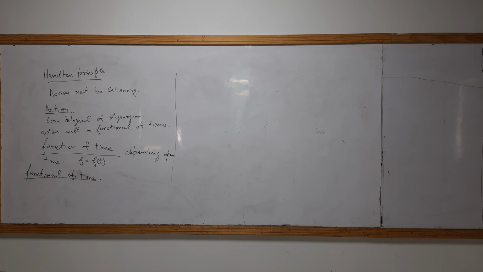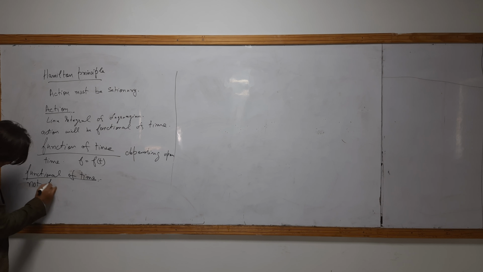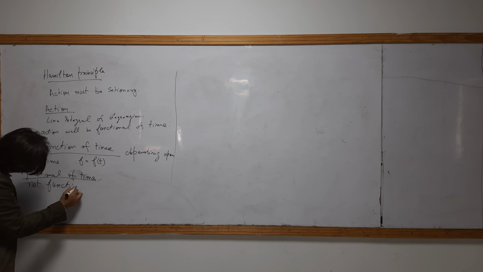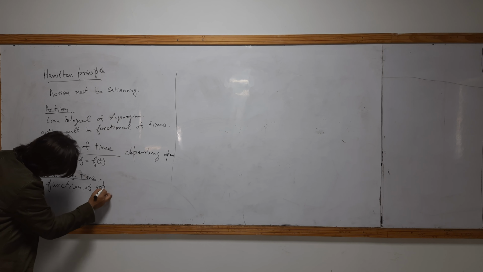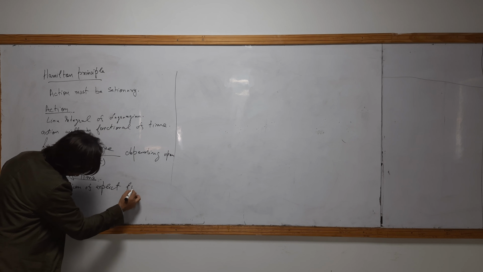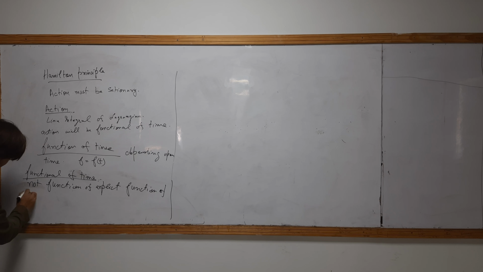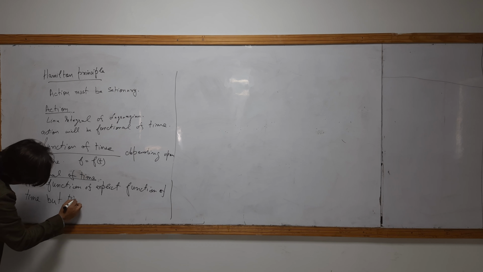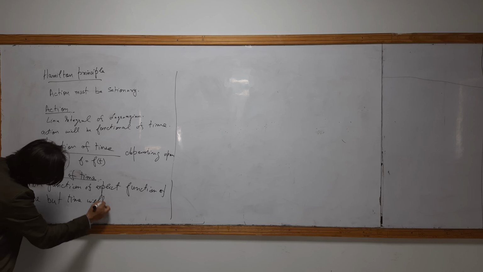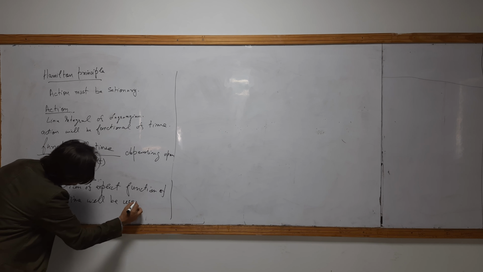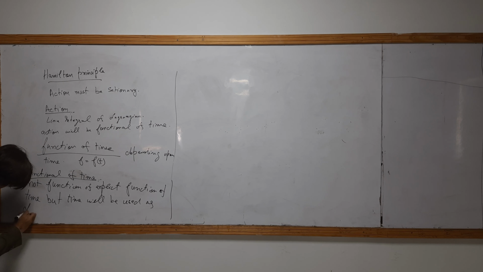Okay. Functional of time means not a specific function of time, but time will be used as a dummy variable.